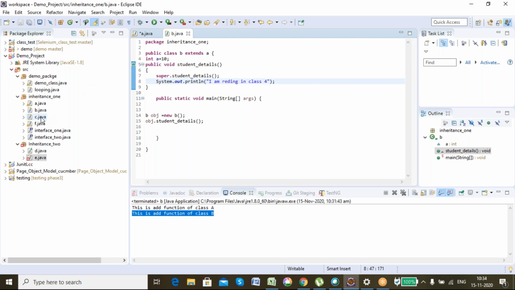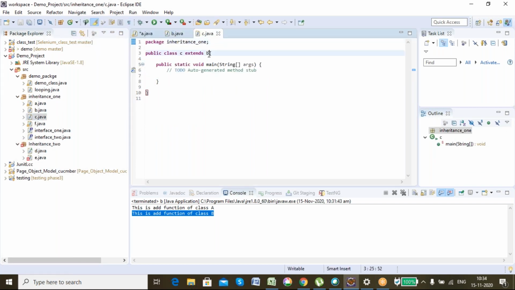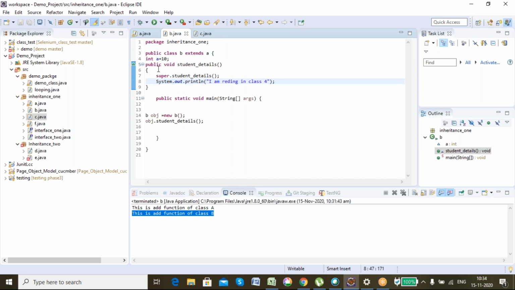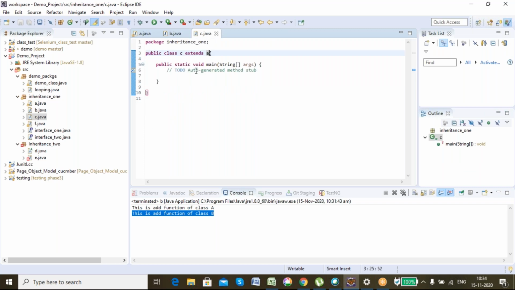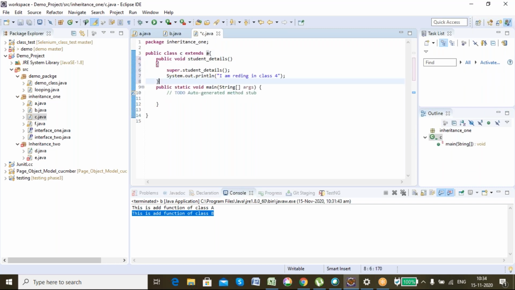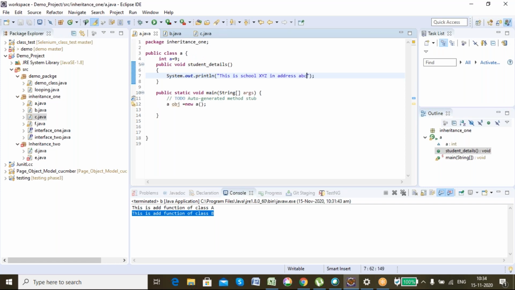Okay, similarly, I can extend it, and it can have the same function, student details. Both of their school is the same, but he may be reading in class 5. So the information which needs to be changed, I can keep inside the child class function. But the information which is fixed, that is the school name and the school address, I can keep in the parent class. Got my point? Use of the super keyword.